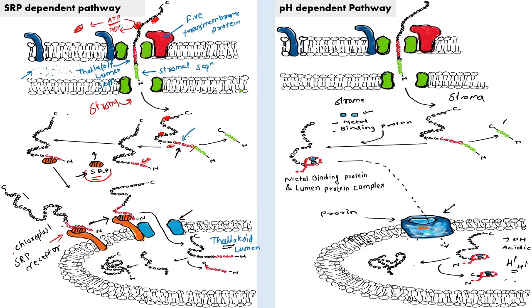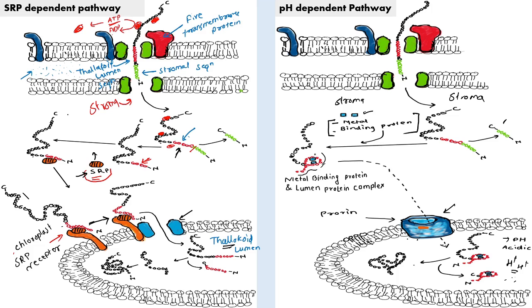So this metal and this overall protein is attracted by means of this pH, and this overall lumen protein enters into the thylakoidal lumen. So this is about the pH dependent pathway.